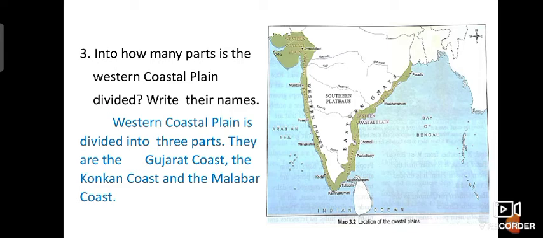They are the Gujarat coast, here you can see the western coastal plain. This is the Gujarat coast. Next, Konkan coast. Then Malabar coast. Understood?